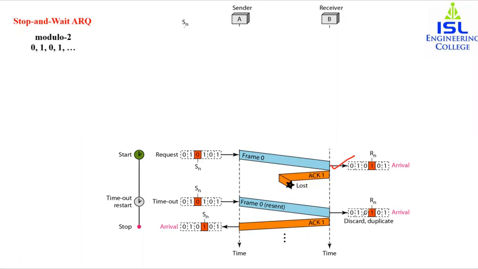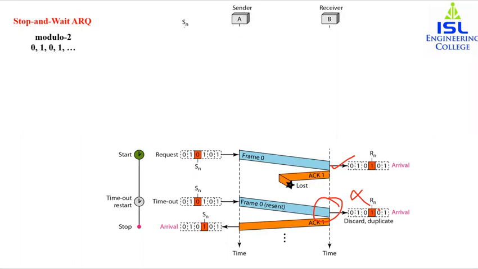So the sender sends it again, and this frame is discarded. It is a duplicate frame and the receiver does not need it, so it will be thrown out. The receiver understands that the acknowledgement of this frame was not received by the sender, so it will send the acknowledgement once again. So this was stop and wait ARQ.